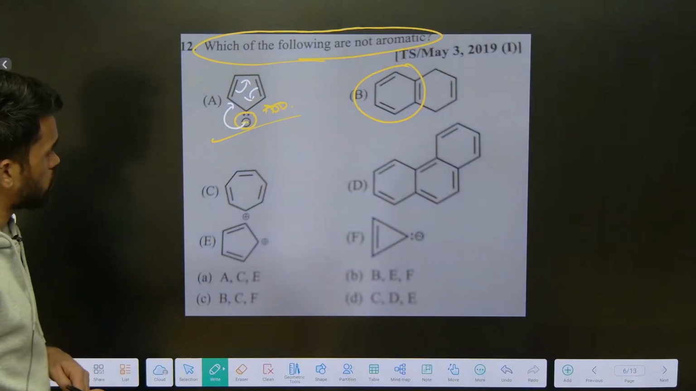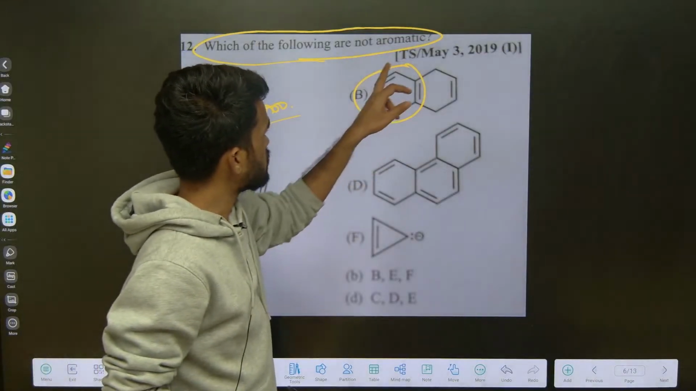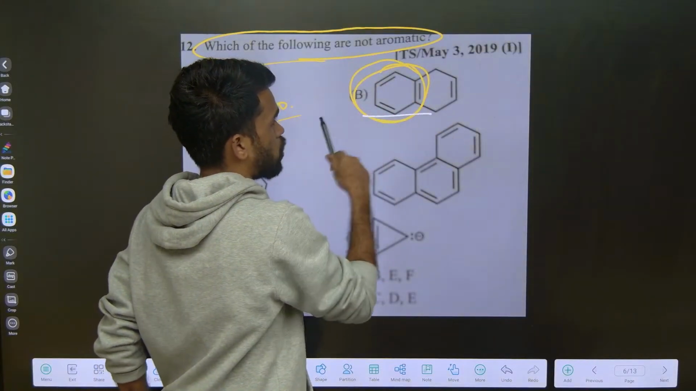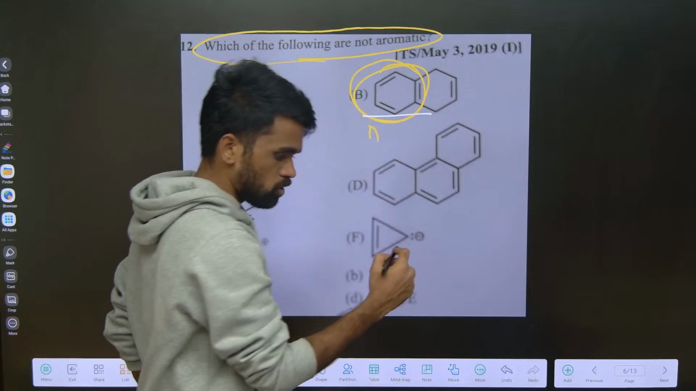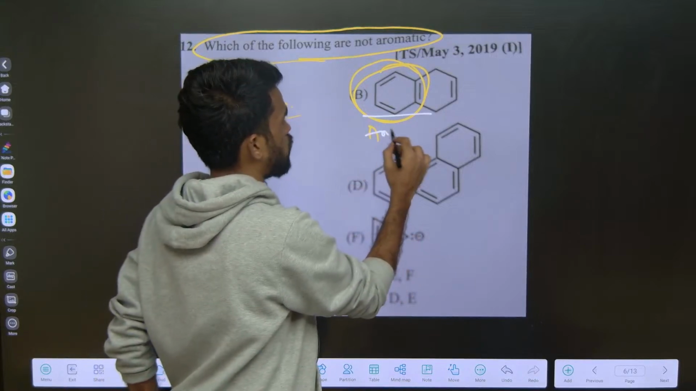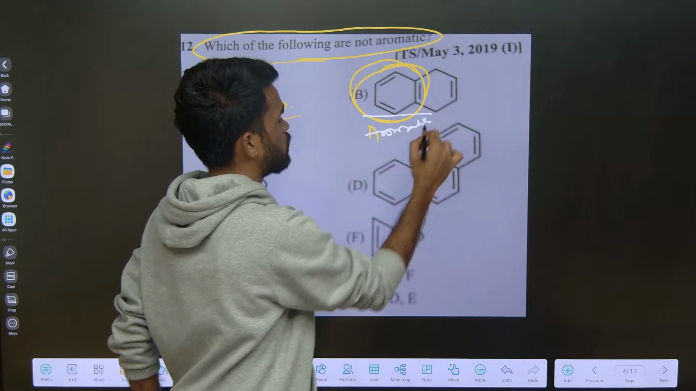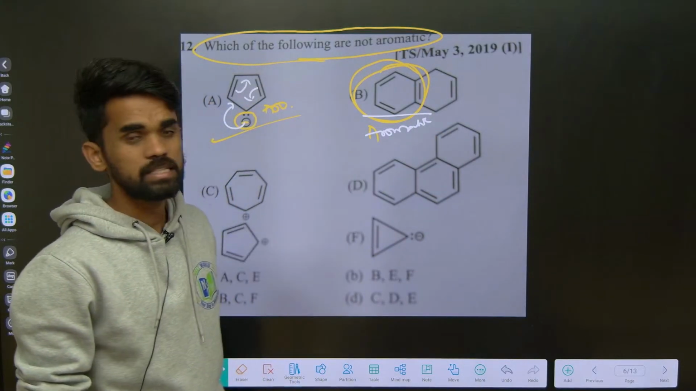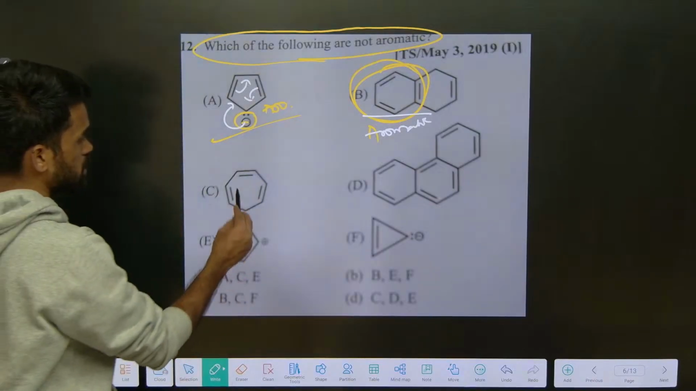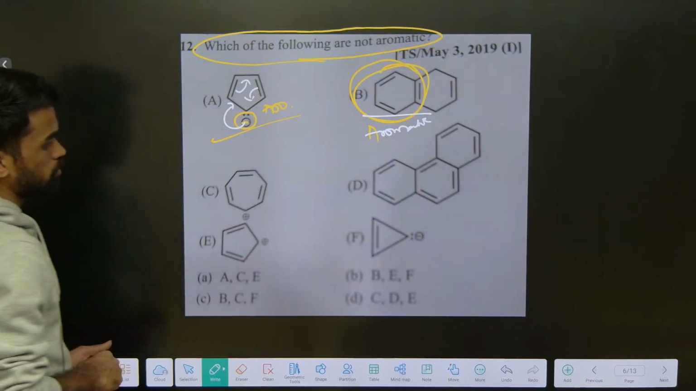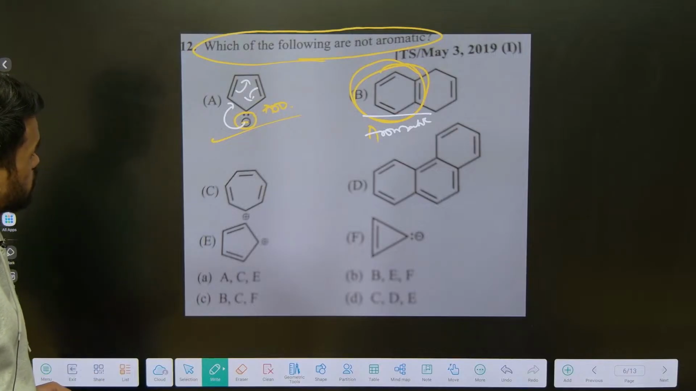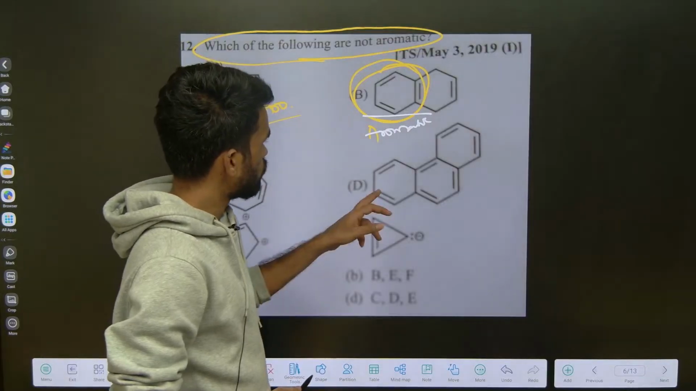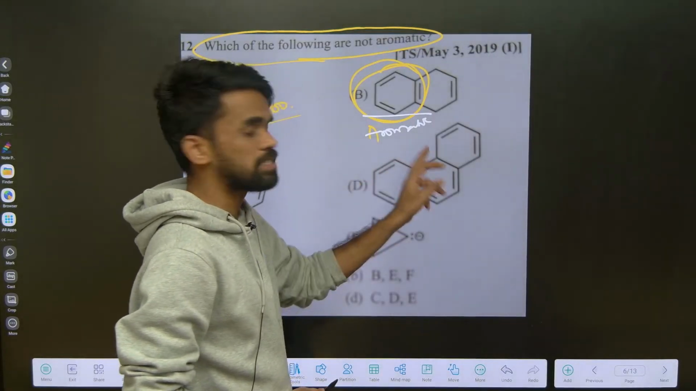Okay, next what about this one? See, at least 1 ring is an aromatic ring. So it means if at least 1 ring is aromatic, the compound is aromatic. So this is also an aromatic compound. It means at least 1 ring should be aromatic in a given compound, so consider it as aromatic. Next, what about this? Yes, this is also aromatic. We discussed about this. The next, phenanthracene, is also aromatic.